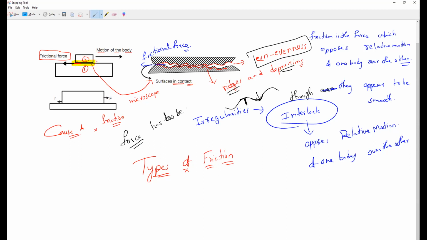Force has to be applied. Apply more relative force. The applied force must be greater than the frictional force. That's all. Be very simple, don't complicate yourself.